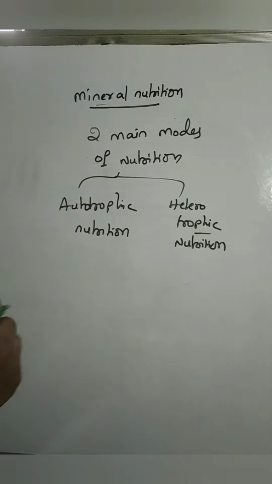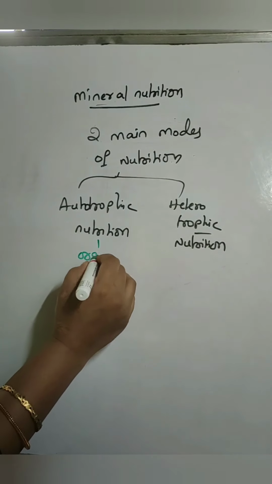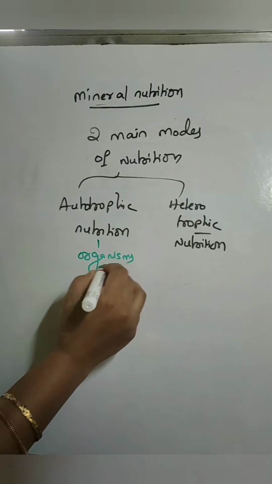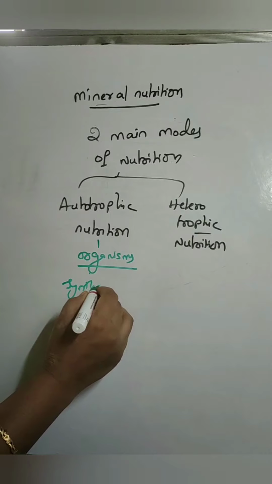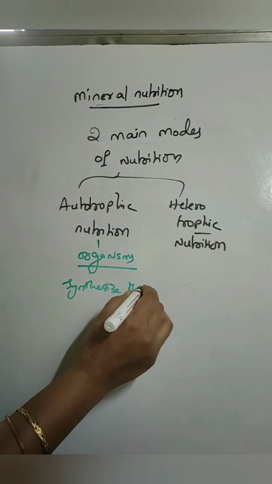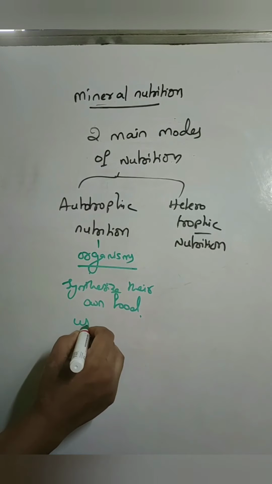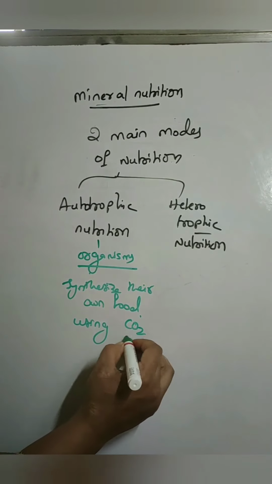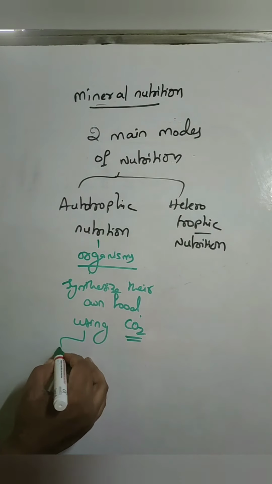In this mode of nutrition, organisms can synthesize their own food materials by using carbon dioxide from the atmosphere as a source of carbon, and the remaining energy they also absorb.